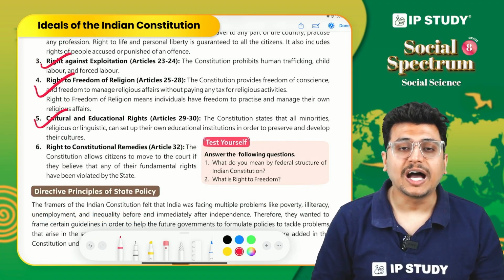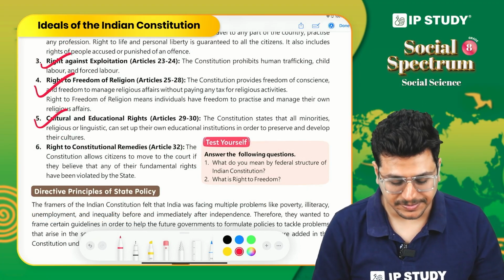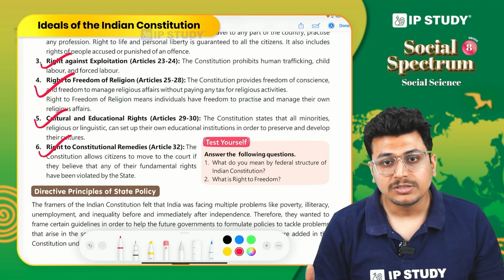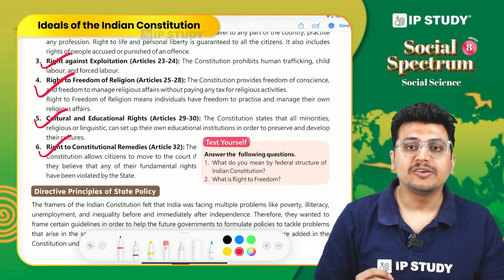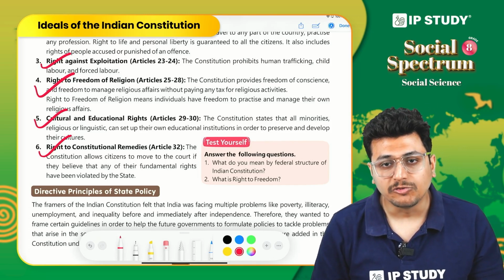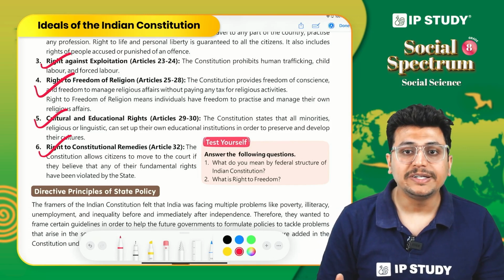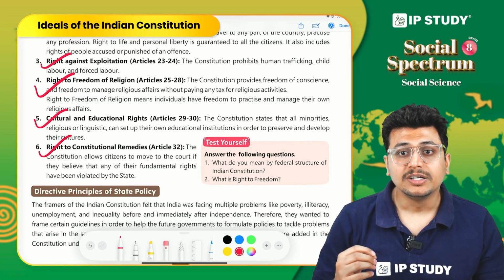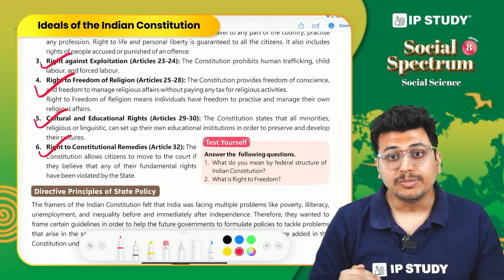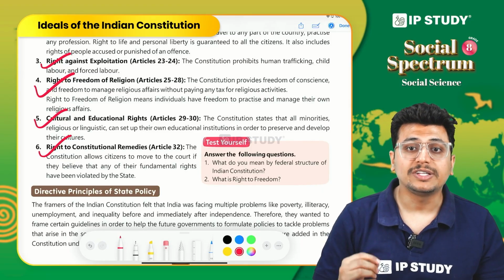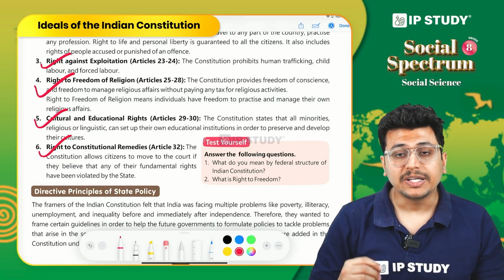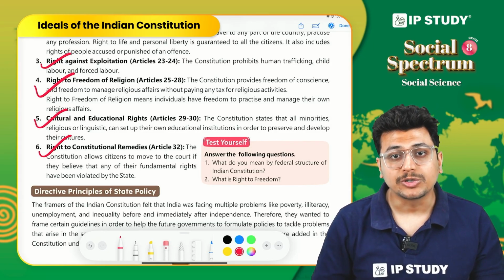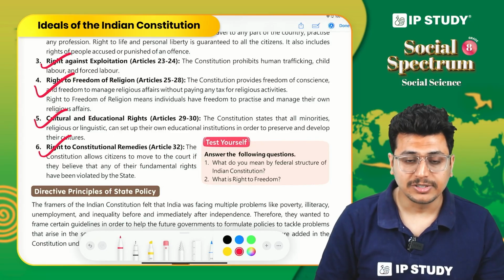And lastly, we have the right to constitutional remedy. It simply means that we can approach the different courts if we feel that one of our fundamental rights is violated. All these fundamental rights are justiciable, which means that if they are violated, it is a duty of the state, basically the government, to ensure that your rights are protected. If you feel your rights are violated in one way or the other, you can go to the court and seek redressal for that.